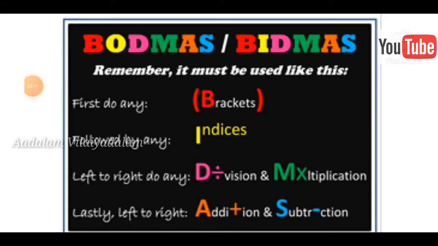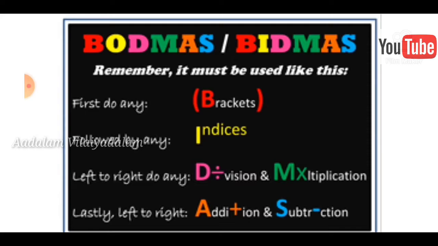Before we move on to the 7th questions, now let's learn the order of operations. The rule of order of operations is called BIDMAS or BODMAS. In BIDMAS, the operations are done from left to right. Here B stands for brackets, I for indices, D for division, M for multiplication, A for addition and S for subtraction. First, do any brackets only.